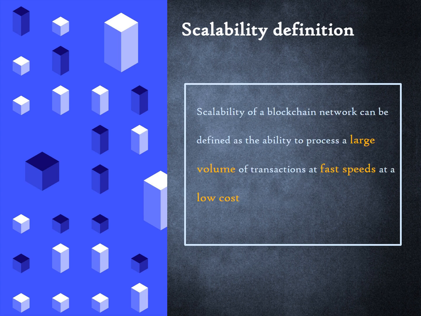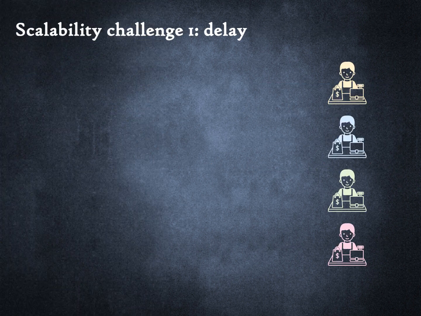Let us now ask the question: what would happen if millions of payments started flowing into the Bitcoin network, comparable to Visa and MasterCard networks? Will it be economical to pay for a Starbucks coffee using the Bitcoin blockchain network? We can view transactions as customers in a department store and the nodes as cashiers.